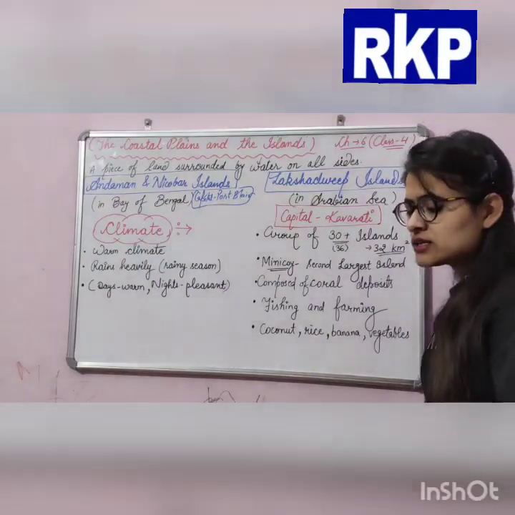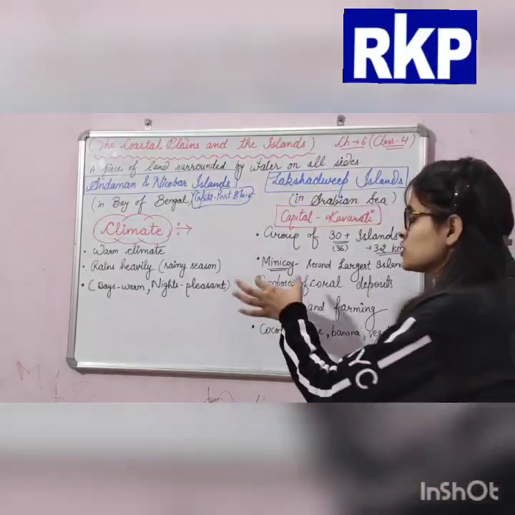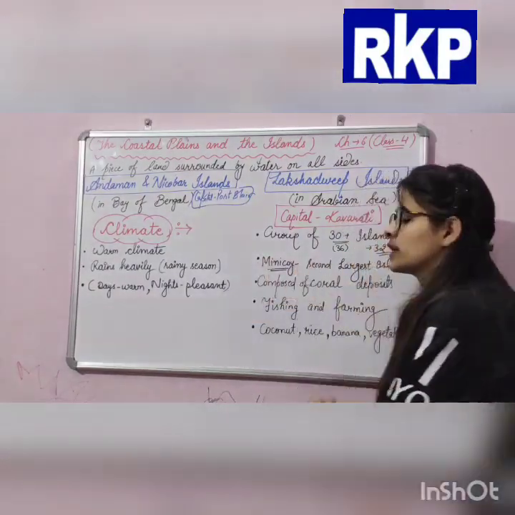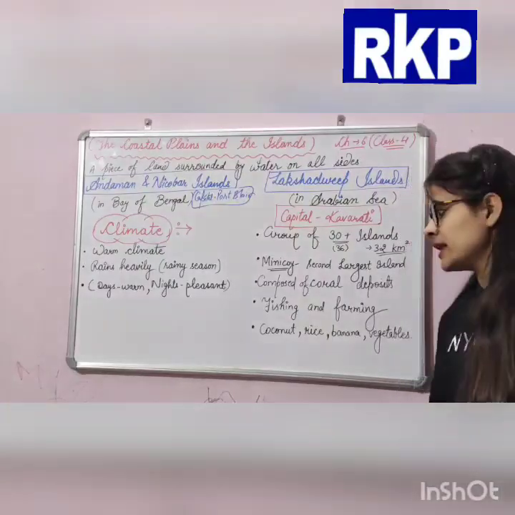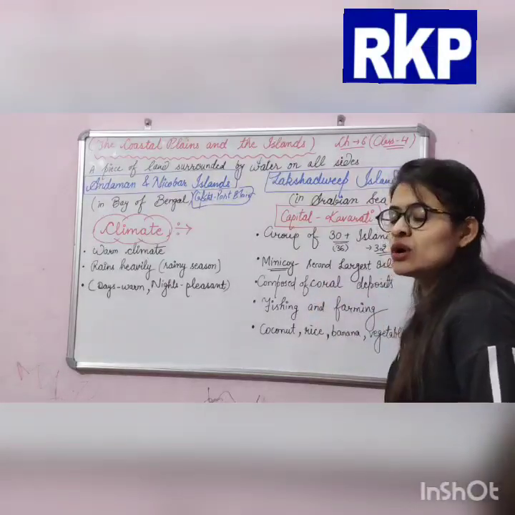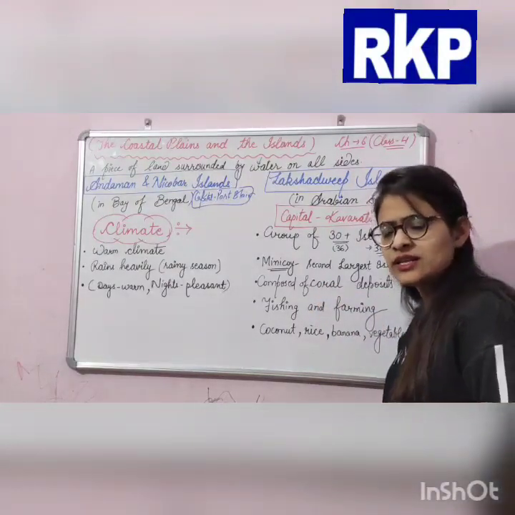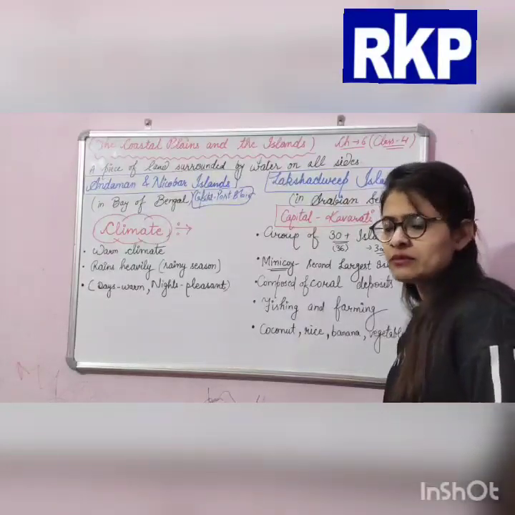And there is an island in Lakshadweep, Minicoy, and it is called the second largest island. It is composed of coral deposits. What are corals? These are the hard skeletons of marine animals.